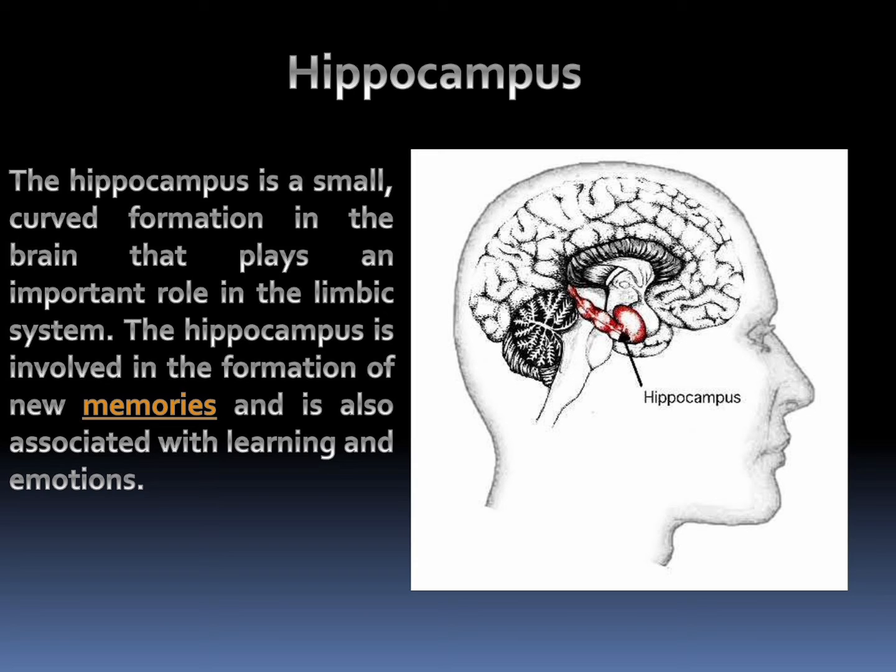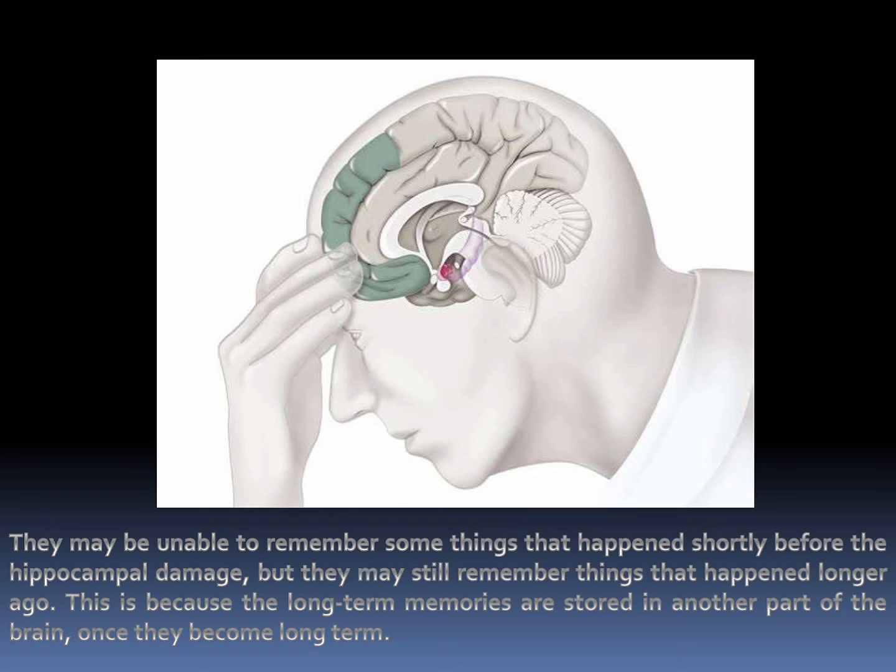Next, we can see the hippocampus actions. People may be unable to remember some things that happened shortly before the hippocampal damage, but they may still remember things that happened longer ago. This is because long term memories are stored in another part of the brain once they become long term.